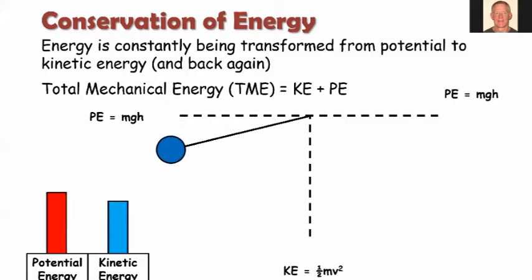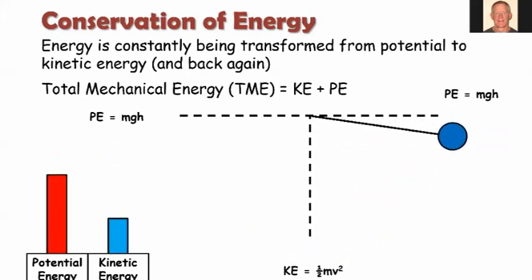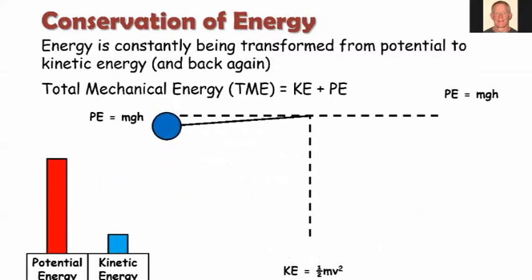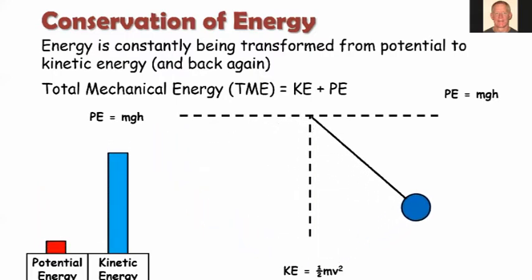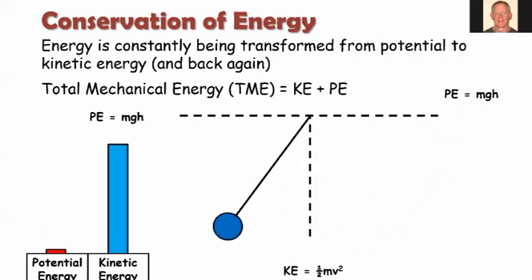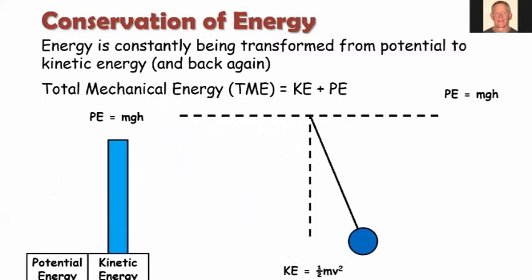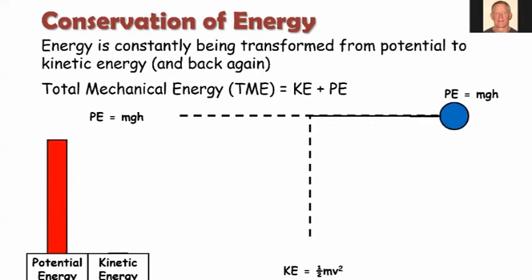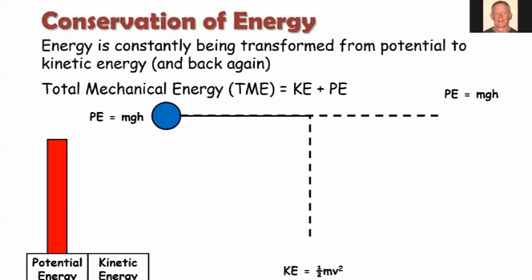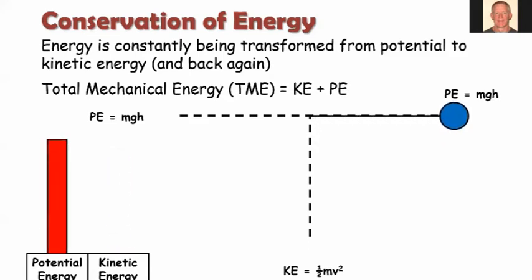Right? So we'll just watch this animation here. You'll see it reaches its maximum kinetic energy when it's right at the bottom. That's where it's going to be swinging with the greatest velocity. And at that point, it has zero potential energy. We're going to call that zero because that's the lowest point or height of the pendulum. And then as it swings back to the top on either side, all the energy is restored into potential energy. Now, in a perfect pendulum that had no resistance or friction, air resistance perhaps as it travels through the air, it would continue to swing back and forth forever.